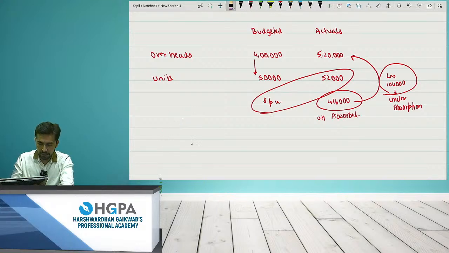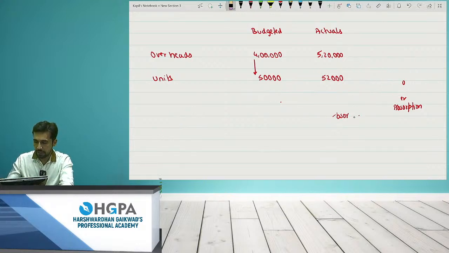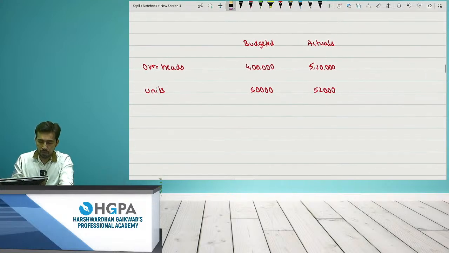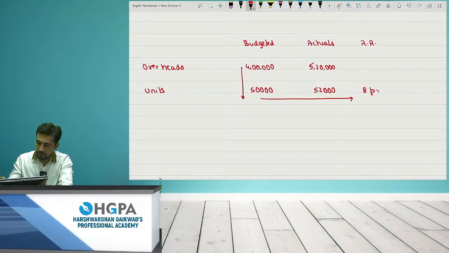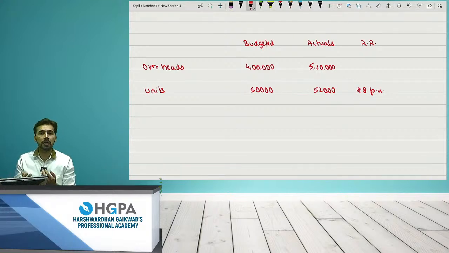So how did I calculate this? Please check the presentation, how I am presenting this data. First of all, what I'll write over here is the RR. What is RR? RR is the recovery rate. So it is 4 lakh divided by 50,000. How much is the answer? It is 8 per unit. It is rupees 8 per unit, right? 8 per unit was the assumed expense.